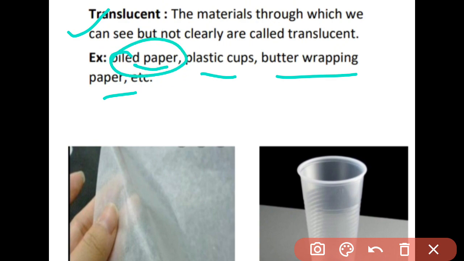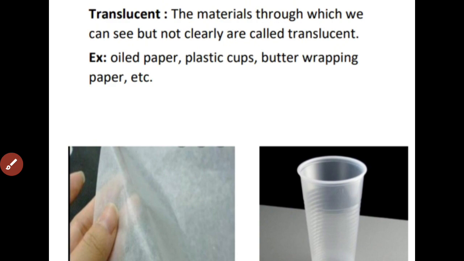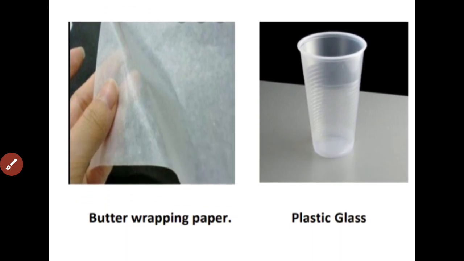Oiled paper, how can you prepare that? You just have to take a paper and put some oil on it until the paper gets completely wet in the oil. Now try to see through that oiled paper to the other side of it. You will be able to see the thing but not very clearly. It is vague. So those types of materials are called translucent materials.